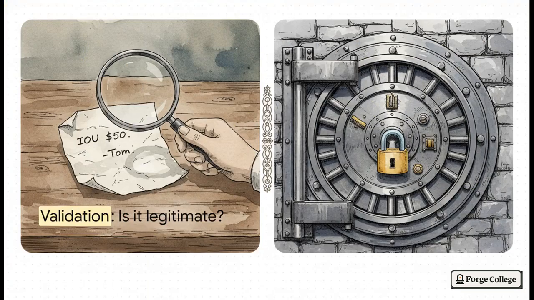It's incredibly easy to fall into a false sense of security when you're first starting out with this stuff. You might think, hey, my transaction passed validation, I'm totally good. But honestly, that is a super dangerous assumption. Think about the core difference here. Validation is basically just asking, is this legitimate? Finality, on the other hand, asks a much tougher question. Will it stick? It's kind of like a friend promising to pay you back for lunch. The promise is totally valid, sure, but finality is when that bank transfer actually clears and the money is sitting safely in your account. At the end of the day, you just can't spend a promise.